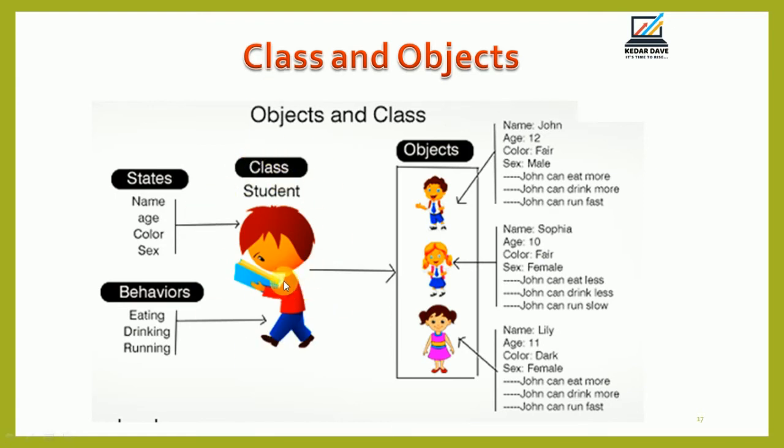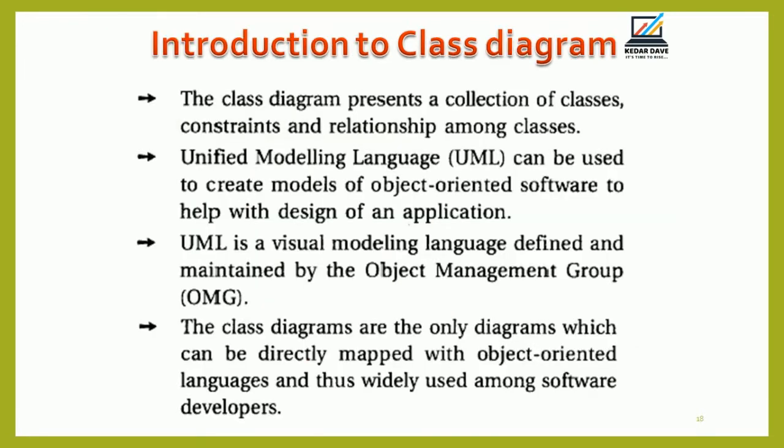This is a very useful diagram to understand class and the different objects if you want to select them in the programming language. Okay, so if you want to create a program by selecting the object oriented programming concepts, right?